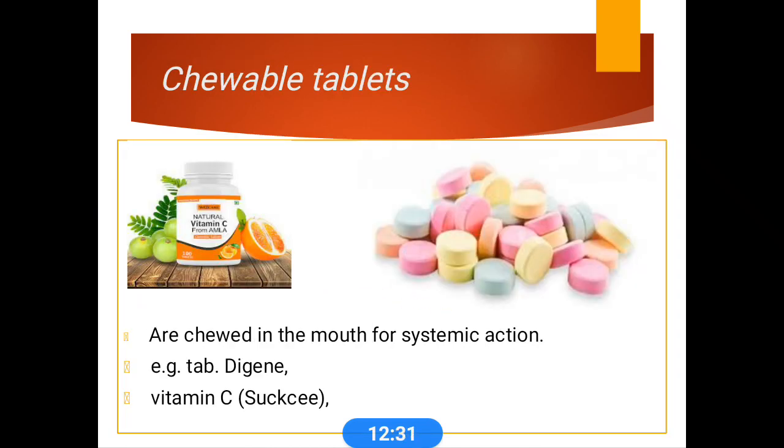Chewable tablets are very useful for those with swallowing difficulties, and in pediatric groups chewable tablets are very helpful. These are chewed in the mouth for systemic action. Usually these are Digene tablets, and other examples are vitamin C.